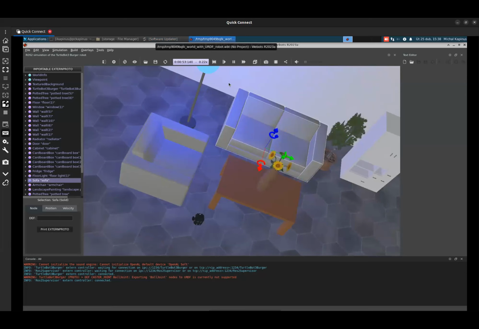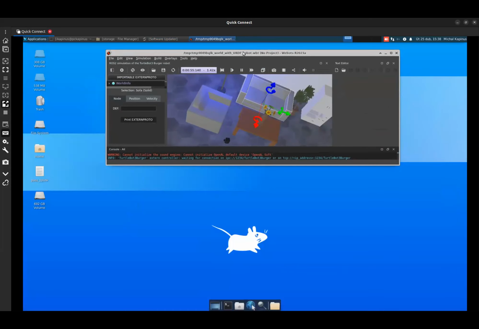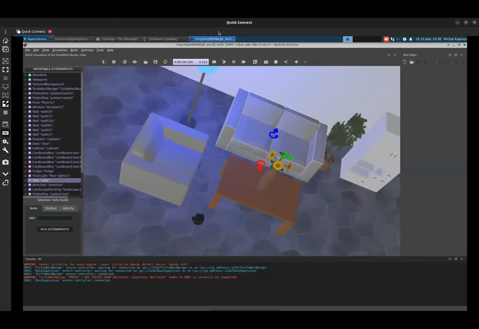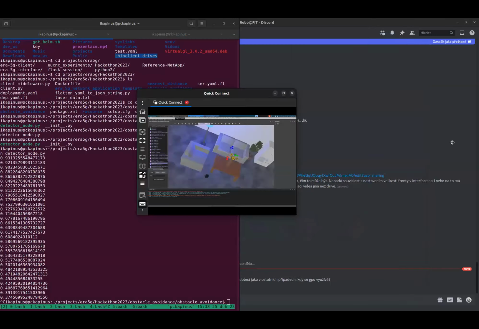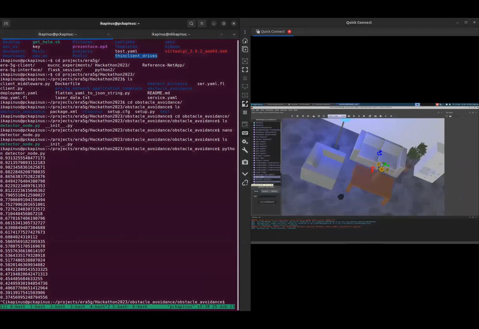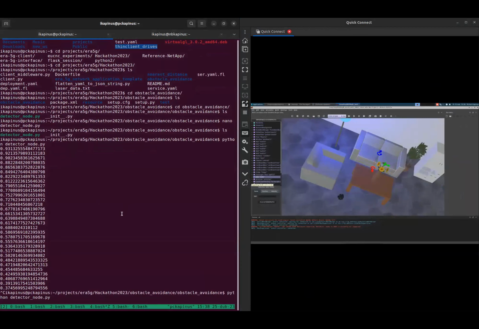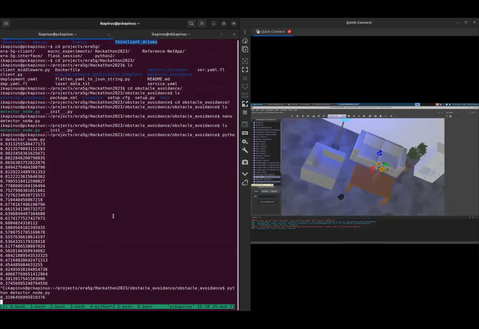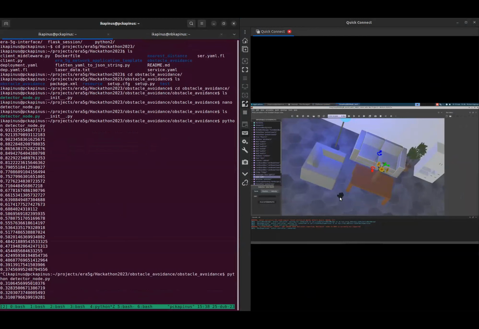Okay, I will run the node again, and you can see it goes forward.